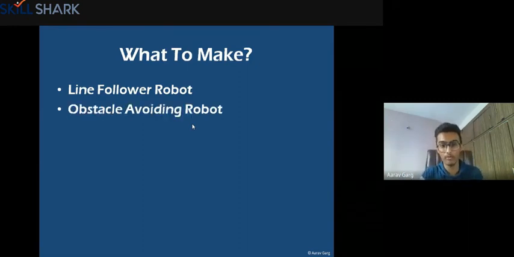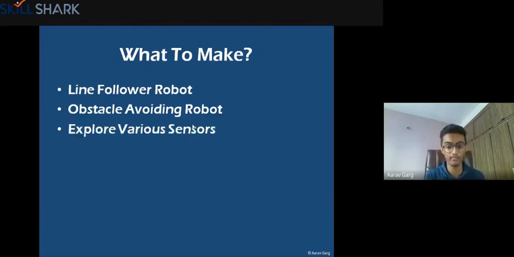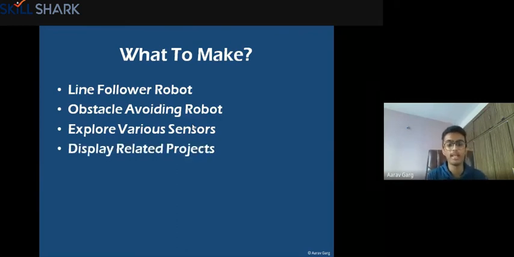Then obstacle avoiding robot. Which means if you have a robot and there's an obstacle, it won't crash into it. It's like driverless cars, they use this concept. Then you can explore various sensors. There are sensors like gas sensor, flame sensor, color sensor, distance sensor, and sound sensor. There's a sensor for almost everything that you have to sense. You can one by one start exploring these if you develop interest. Then you can do display related projects, things like a smartwatch or things which have a display, right?